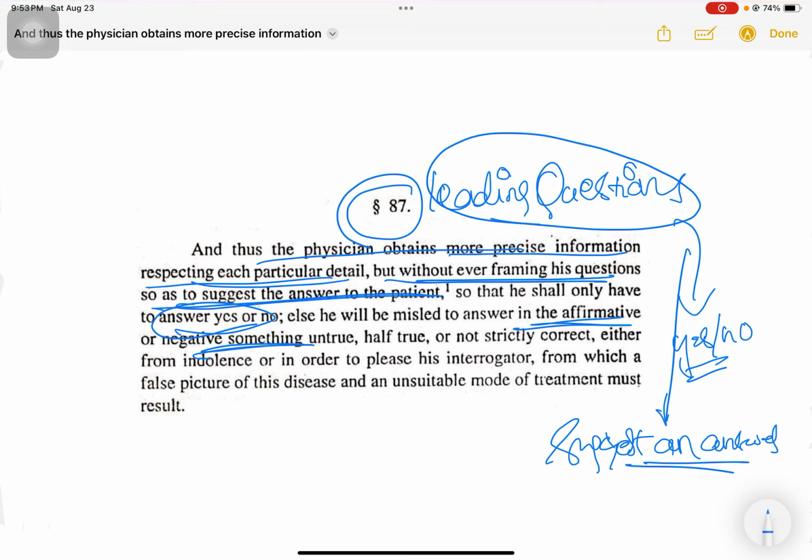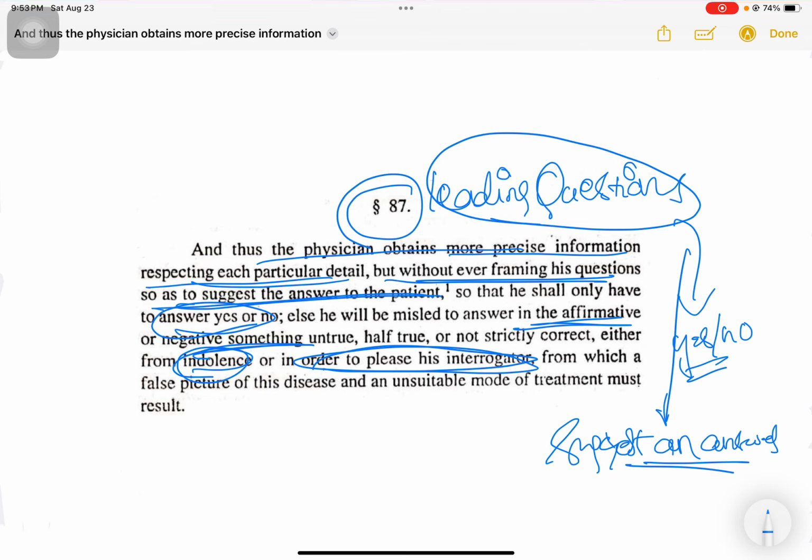So either they will simply say yes or no, or something that is going to be untrue or half true, something that might not even be correct, and this can happen just in order to please the interrogator. So just in order to please the physician, the patient may say yes or no, or sometimes out of laziness, out of indolence, out of no interest, the patient might just simply answer yes or no, not knowing the importance of his answer to the question.